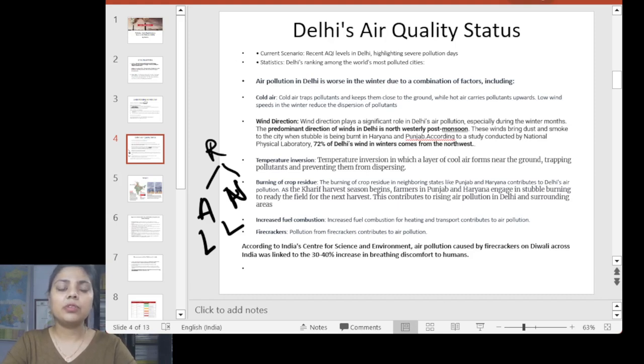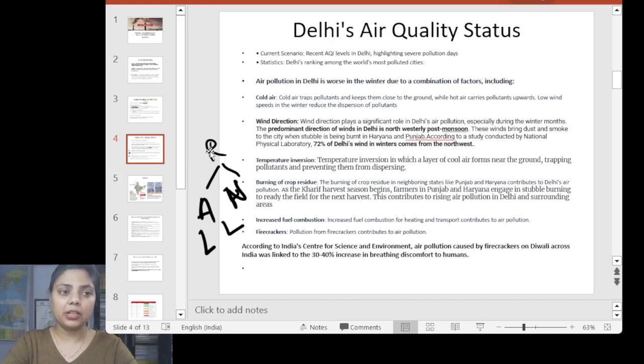So the pollution, the kind of pollutant which it has created, is very high. There is one important data point which I have found here: according to the Indian Center for Science and Environment, air pollution caused by firecrackers on Diwali across India was linked to a 30 to 40% increase in breathing discomfort to humans. So, what kind of an impact is it having?